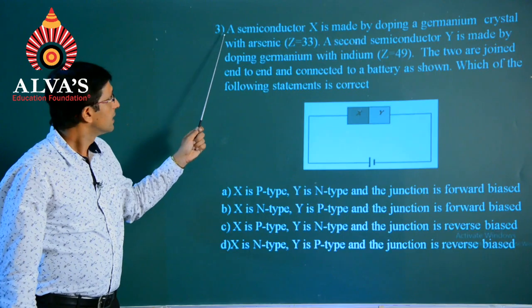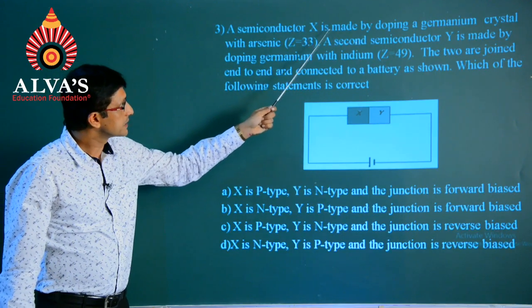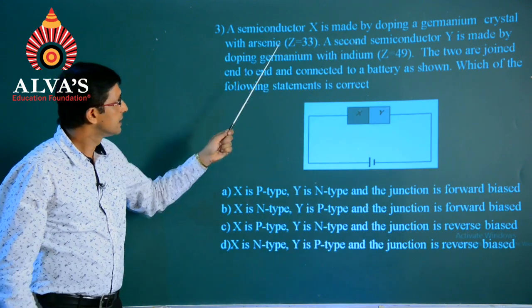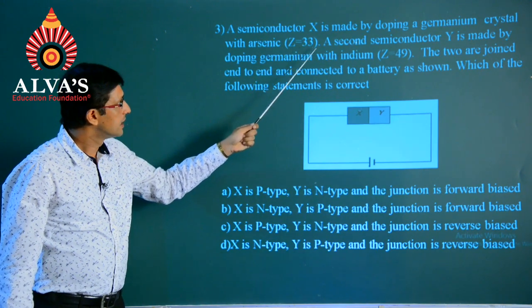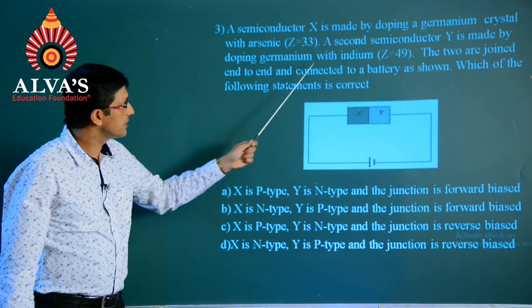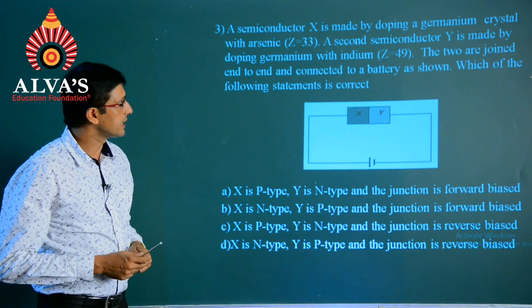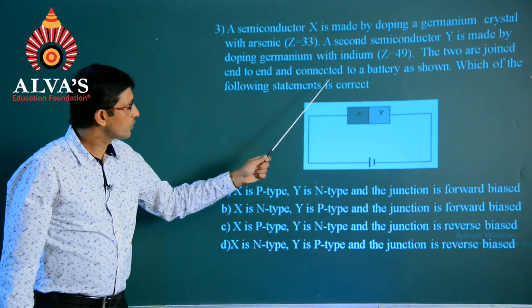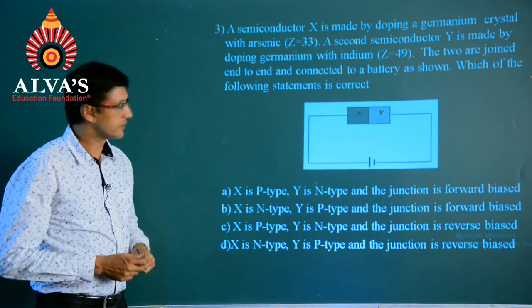Question number 3, a semiconductor X is made by doping a germanium crystal with arsenic, Z equals 33. A second semiconductor Y is made by doping germanium with indium, Z equals 49. The two are joined end to end and connected to a battery as shown in the figure.